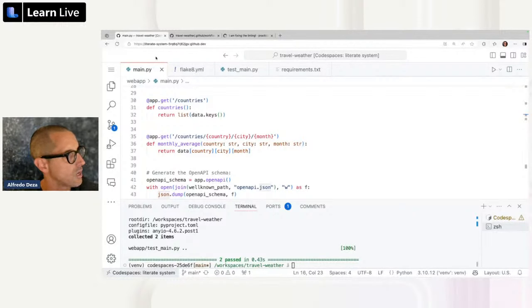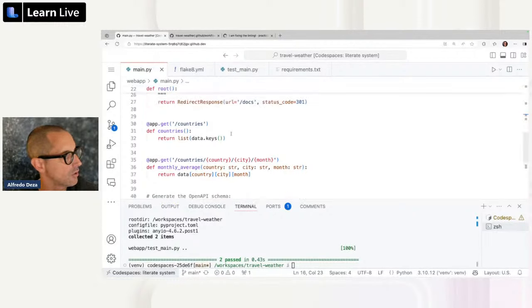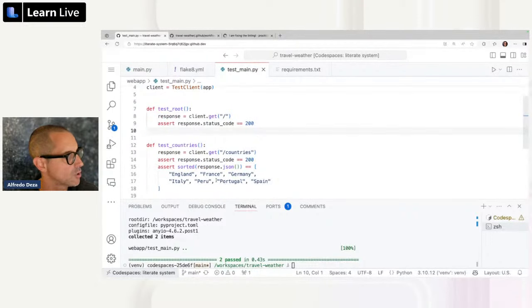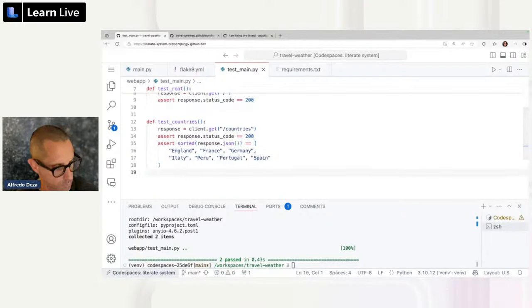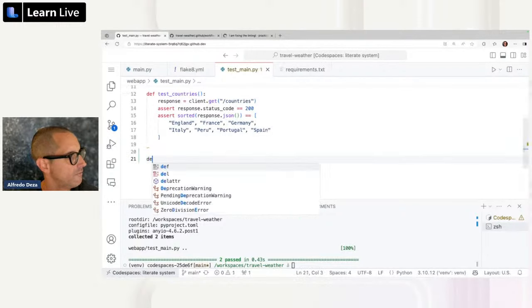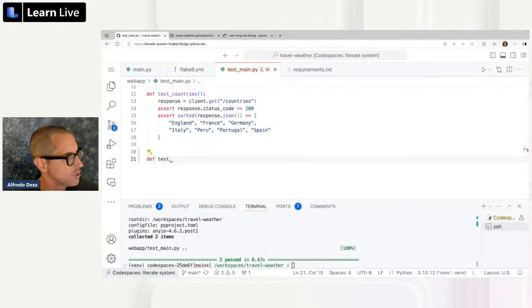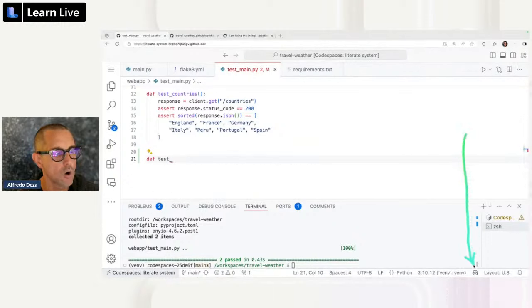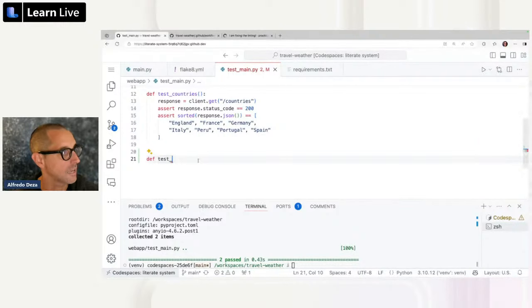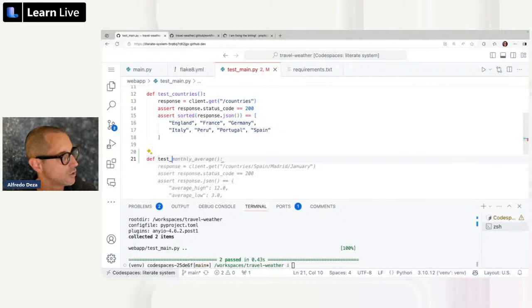How about we test one of these countries? The countries that we were getting are Portugal, Spain. How about we do one for Spain? In the dev test, we're going to be using a little bit of GitHub Copilot to help us out. GitHub Copilot, by the way, is this tiny little logo here. Whenever I'm typing, it will start spinning because it's thinking, going to the cloud and finding what it can suggest so that it can bring me awesome suggestions. I can ignore them, but let's try this again.